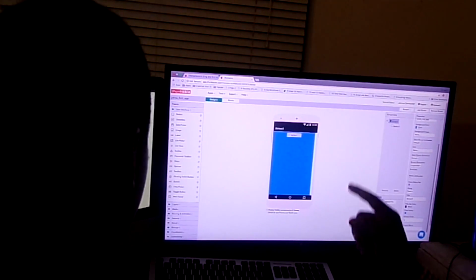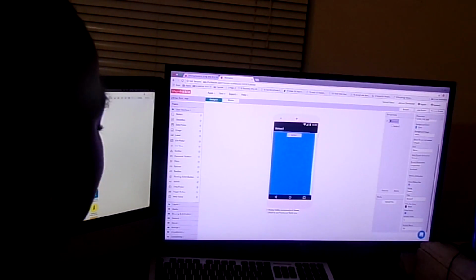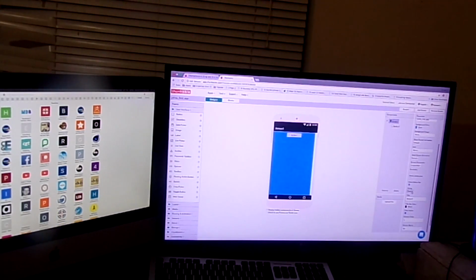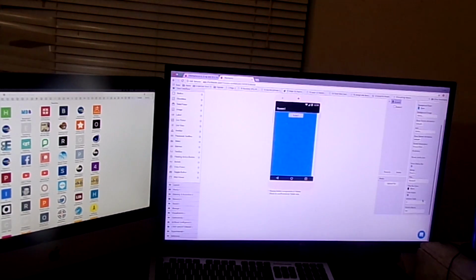So right now we have a button and a blue background. Now the black background doesn't feel filled. So what we're going to do is just click center. Okay, so we've centered the button.